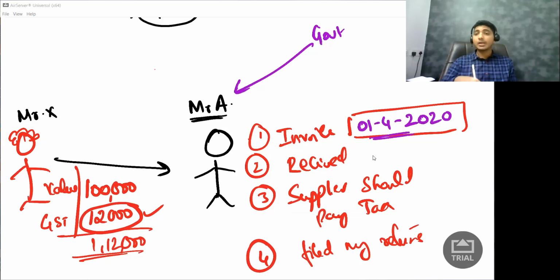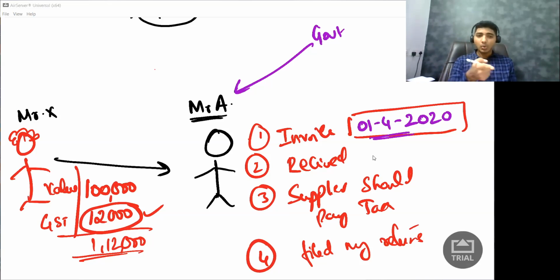What is it? Only 1 lakh rupees? Answer is no. Is it only 12,000 rupees? Answer is no. It is both, 1,12,000 rupees, that I need to pay to Mr. X. I'll say, what happens? I'll not pay. It is between me and Mr. X. Who are you to interfere? In foundation we have studied privity of contract. Somebody else can't come and interfere, but the government says I can interfere.